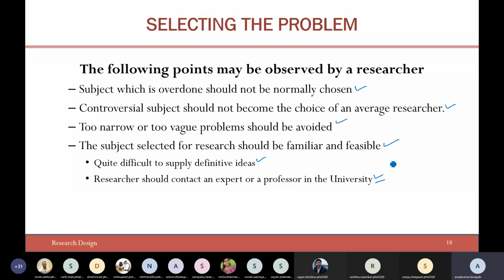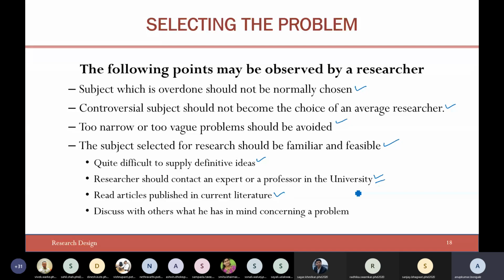There is a possibility of getting collaboration, getting your doubts clarified at the earlier stages, and reading the articles published in the current literature. I think all of you will definitely do it, and discuss with others what they have in mind concerning the problem. You don't have to disclose entirely what exactly you are trying to do with the concerned person, but there could be an exchange of knowledge. All these activities you should be doing while selecting the problem statement.